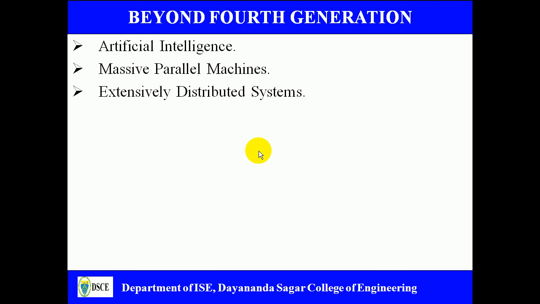And if you look beyond the fourth generation, we have something called fifth generation computers, which is currently going on, from 1975 onwards, where we are going to adopt artificial intelligence beyond the fourth generation computer, and we are going to create massively parallel machines, and the systems are going to be distributed in an extensive manner.